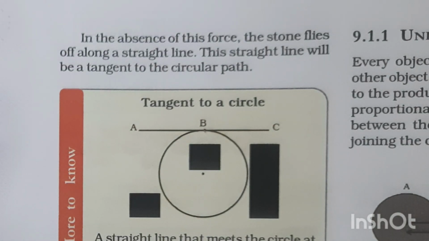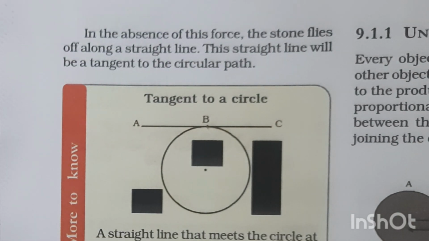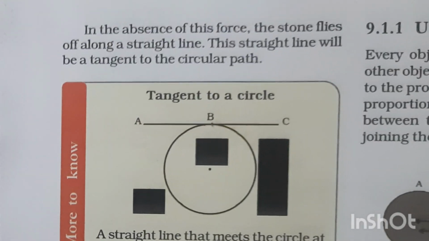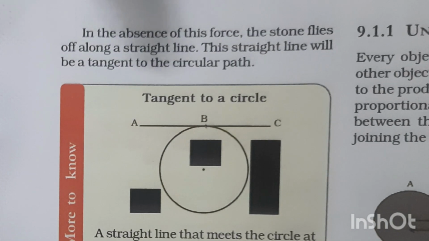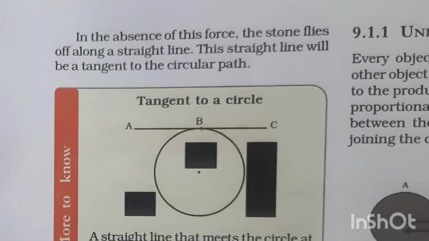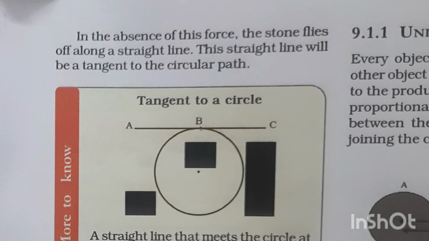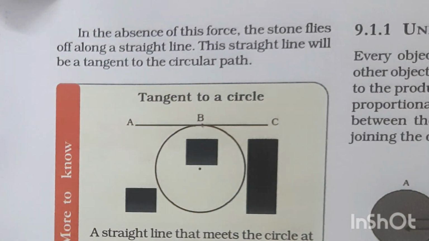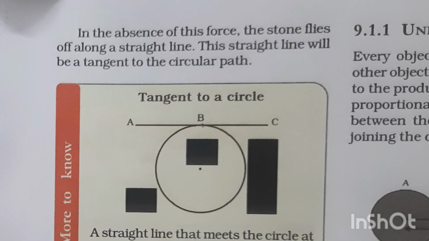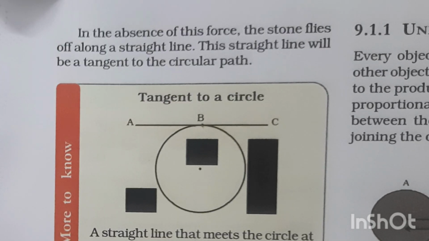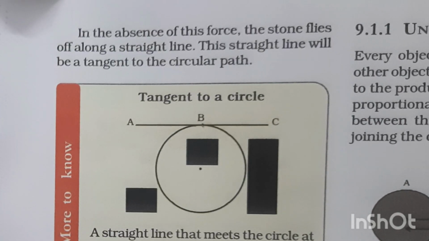So here, due to the centripetal force, when the stone is left out, it will move in a tangential direction. Now the motion of the moon. The motion of the moon around the earth is due to centripetal force. As the centripetal force acts on the moon, the moon moves around the earth. The centripetal force is provided by the force of attraction of the earth. So there are two kinds of forces, the centripetal force and the gravitational force.